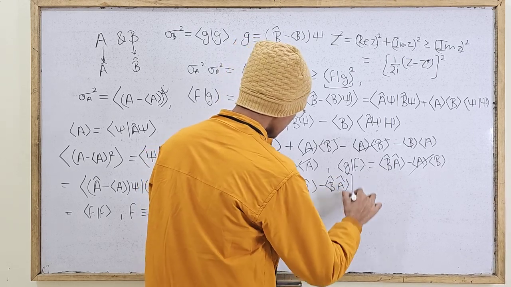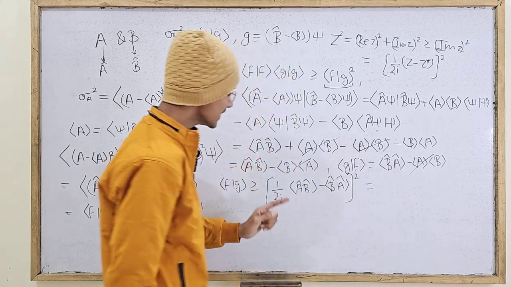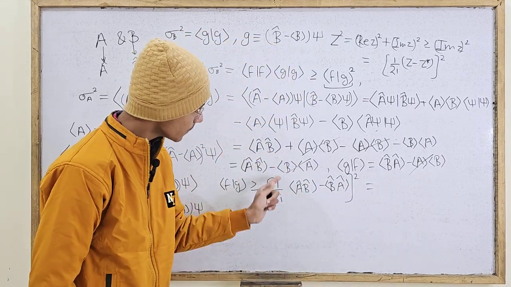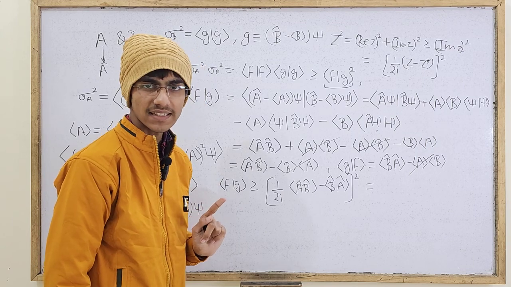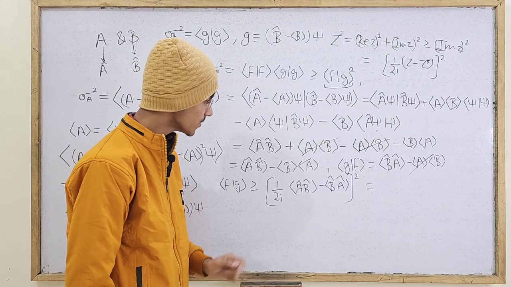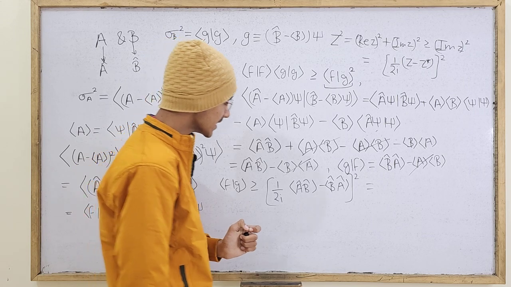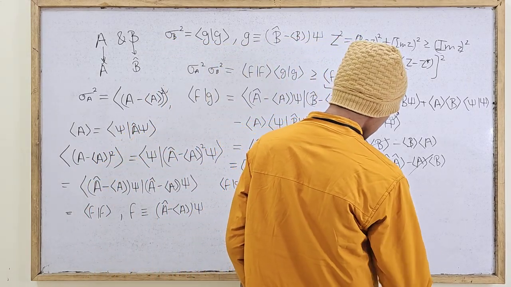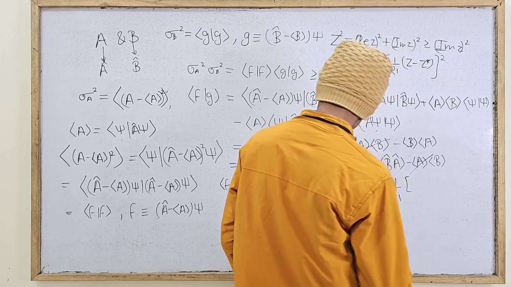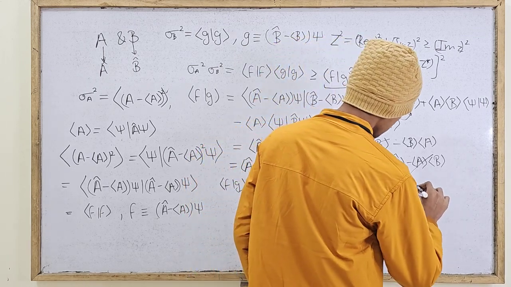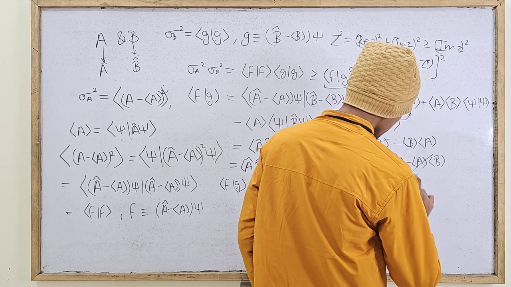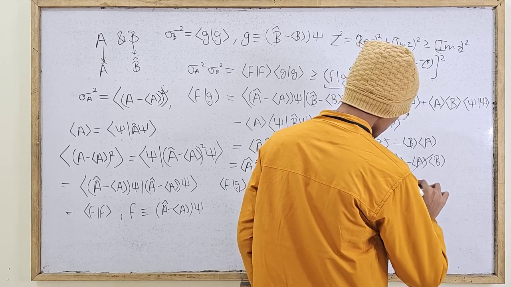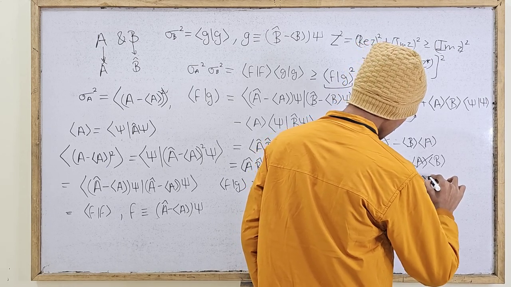And you might as well write it as the expectation value of a caret b caret minus b caret a caret, which is of course the commutator of the two operators a caret and b caret. Here obviously we are dealing with operators, so the order becomes pretty important. This is the expectation value of the commutator of a caret and b caret